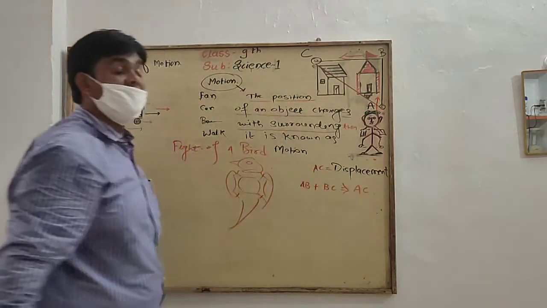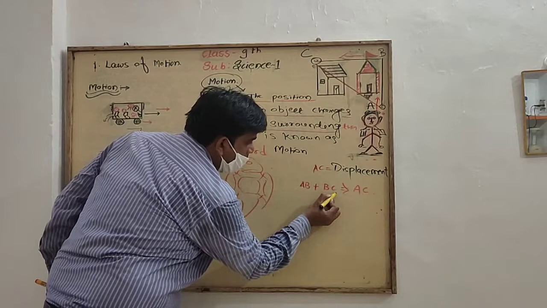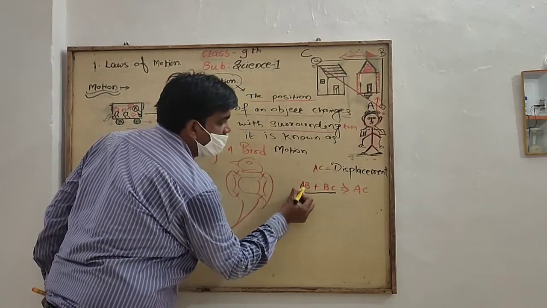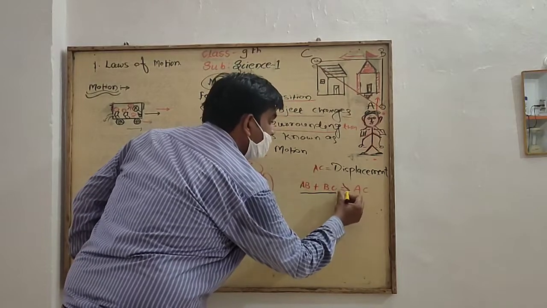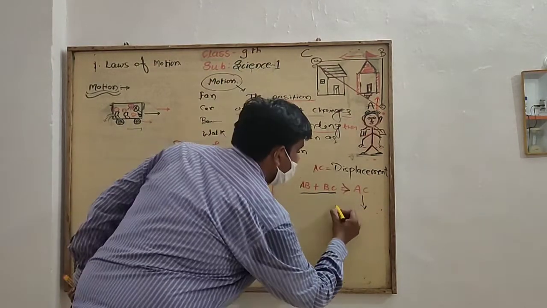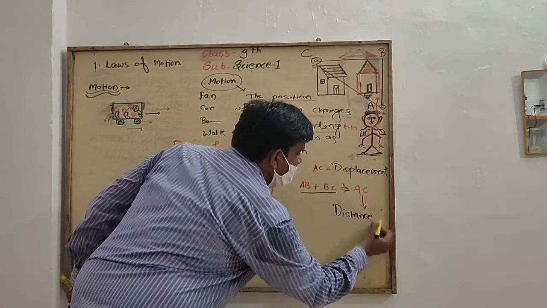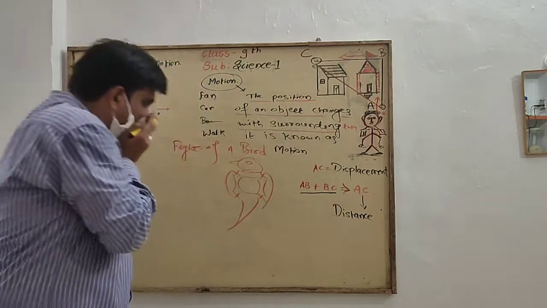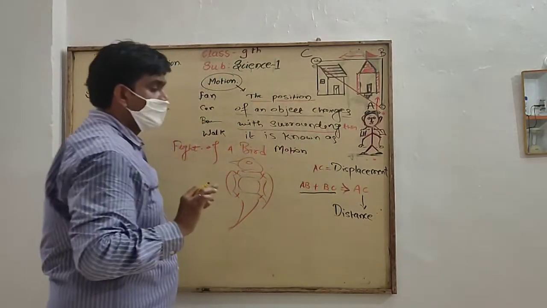And when this boy goes A to B, B to C, then he reaches his destination towards AC. This is known as the distance.